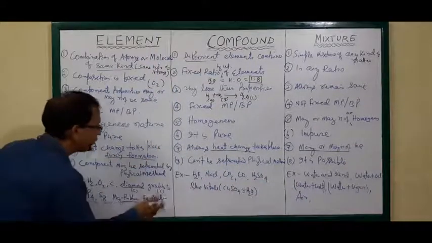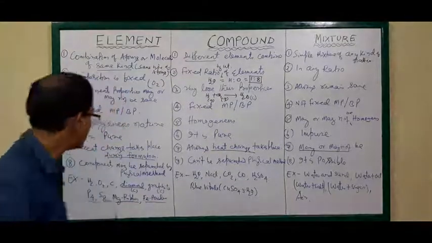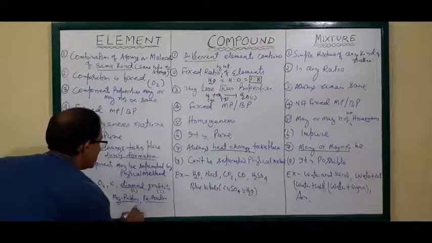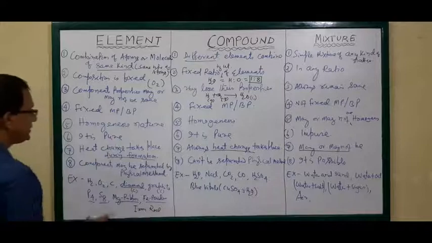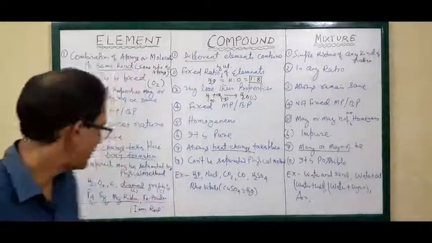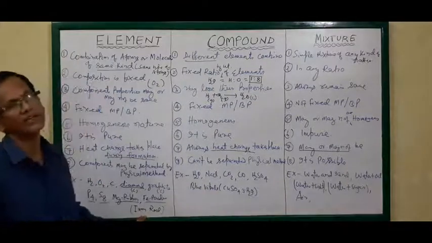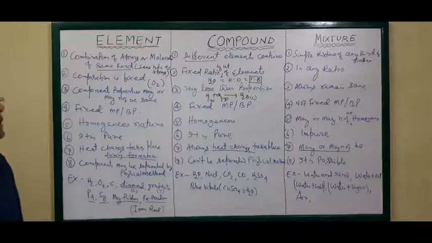Iron powder, iron dust is an element because it is made of iron. An iron rod is made of iron atoms. That's why it is an element. So if it contains the same kind of atom, it is called an element.